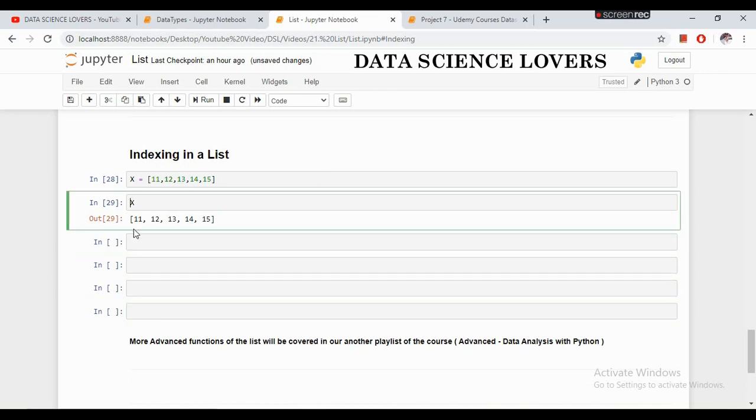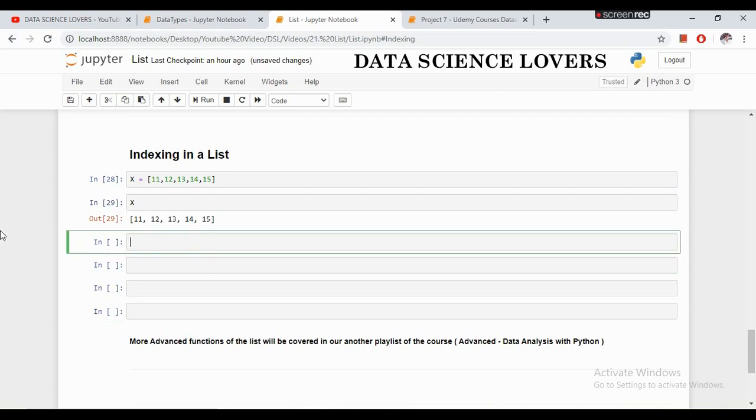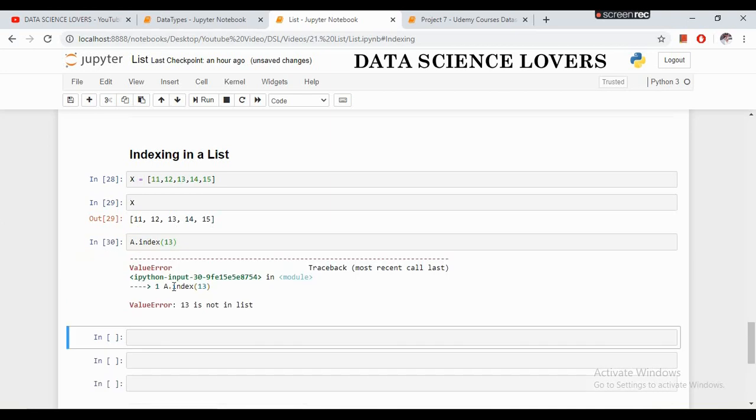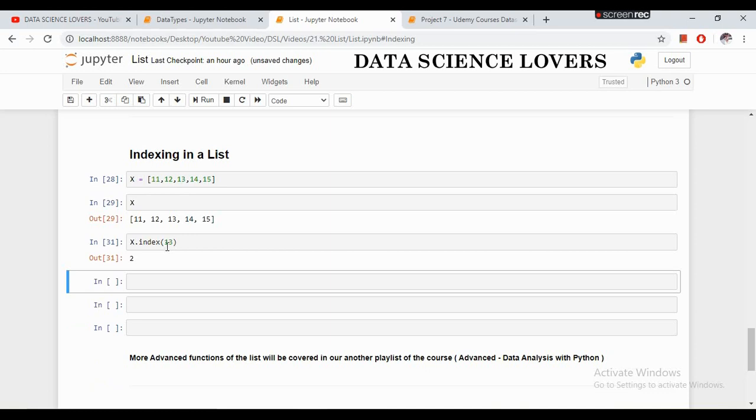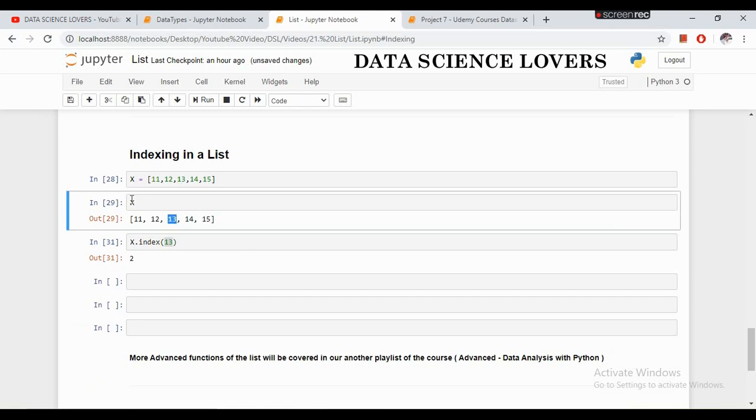Now as I told you, this is our 0th index, this is first, second, third and fourth index. Now if I want to check the index of an item in the list, I will simply use the index function. If I write 13, it is showing that the 13 is present at the second index of the list x.